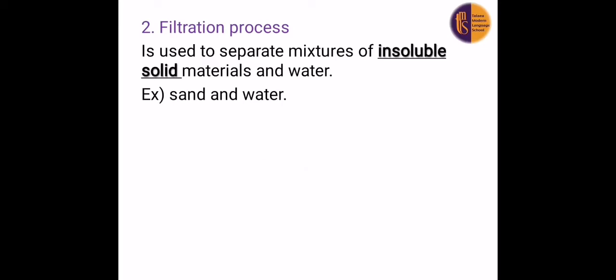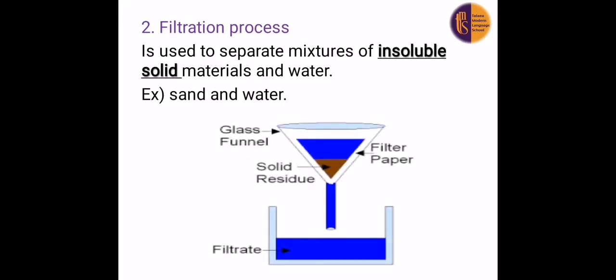So we can separate it from the water by using filter paper in a filtration process. This paper will separate sand from the water. So number 2, we have filtration process. It's used to separate mixtures of insoluble solid materials and water, like sand and water or mud and water.